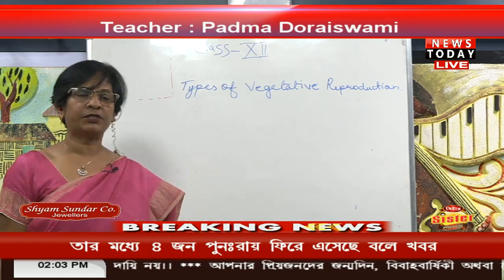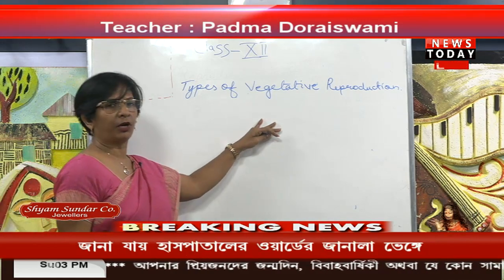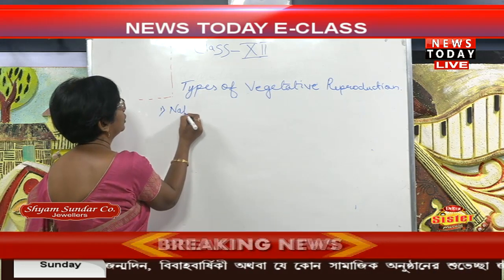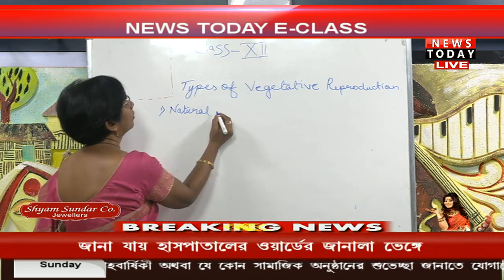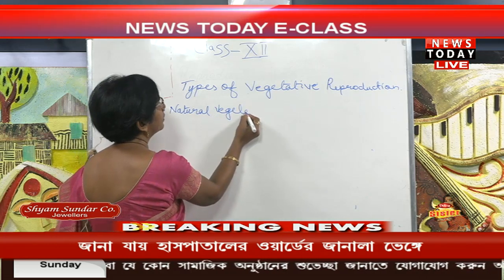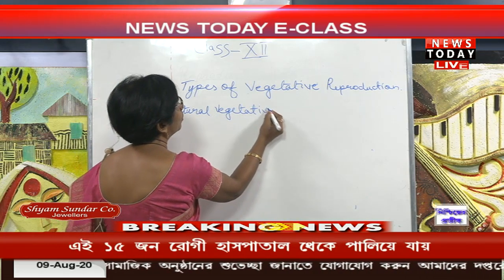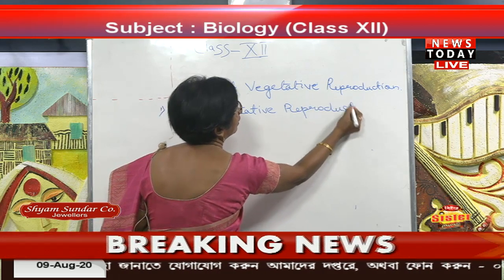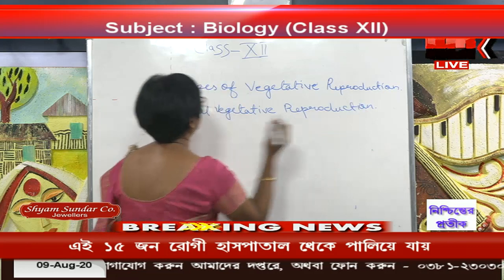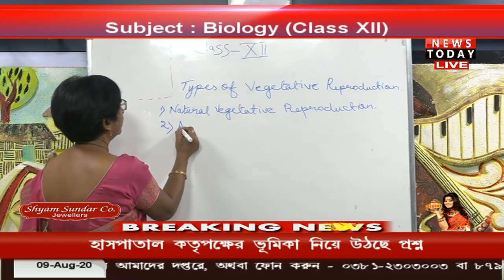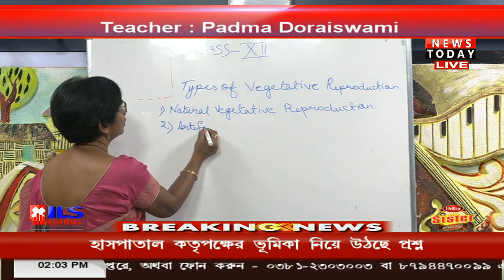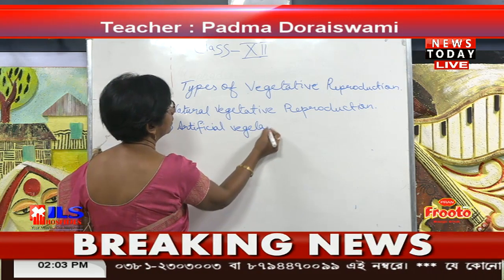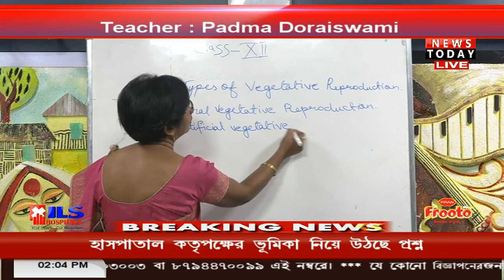There are two types of vegetative reproduction. One is natural vegetative reproduction, and another one is artificial vegetative reproduction.